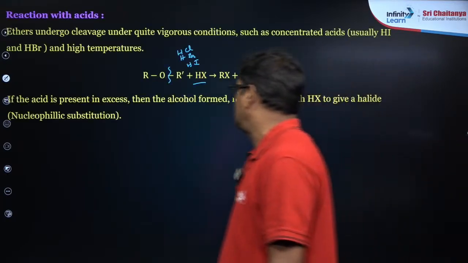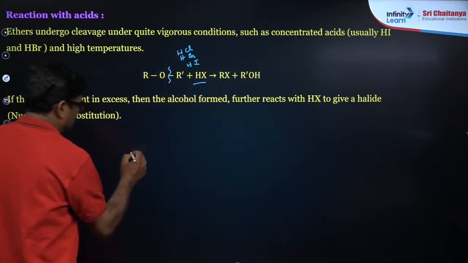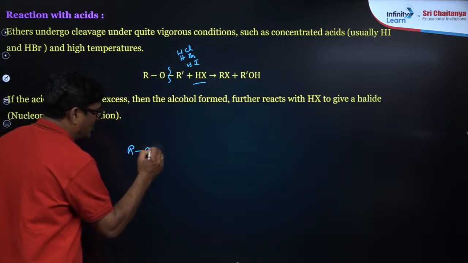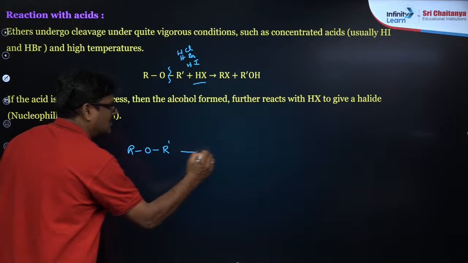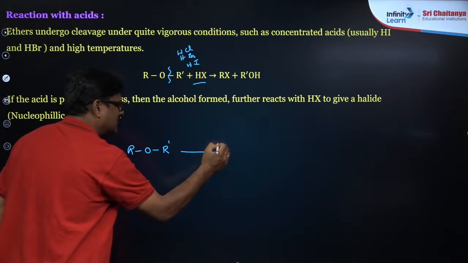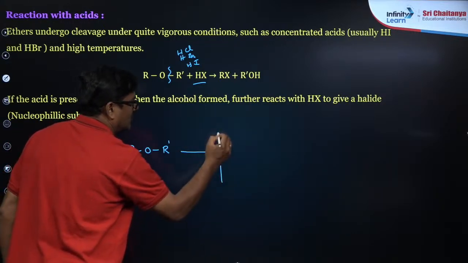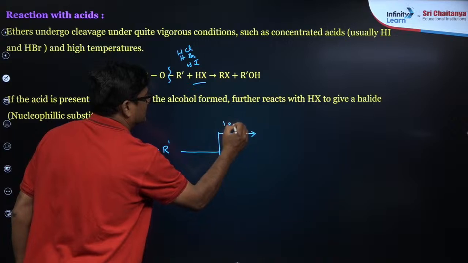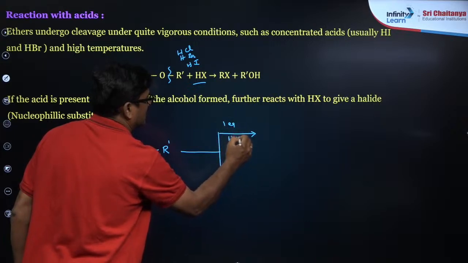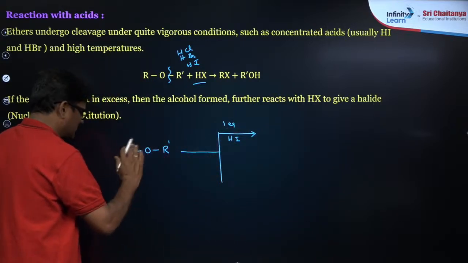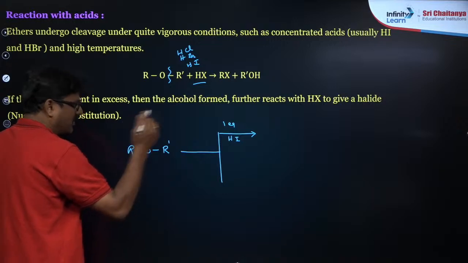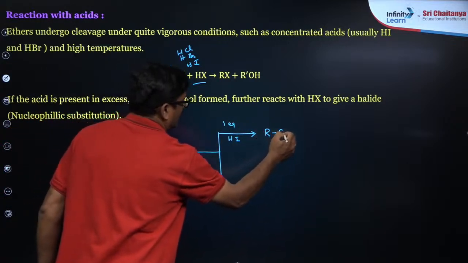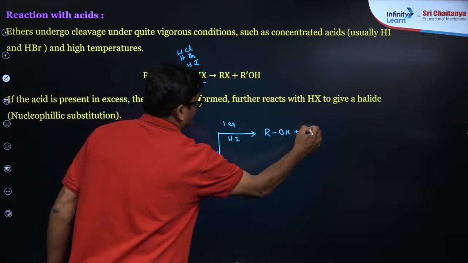We are discussing the reaction with HI or HBr or HX, right? I want to say here, ROR dash, if it is reacted with one equivalent of HI, if R and R dash are the same, you can break it here or you can break it here. You are going to get ROH plus R dash X.